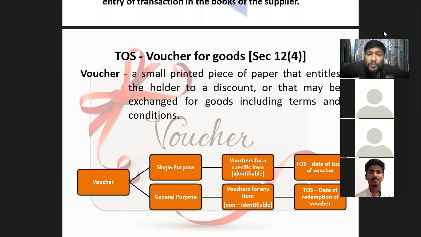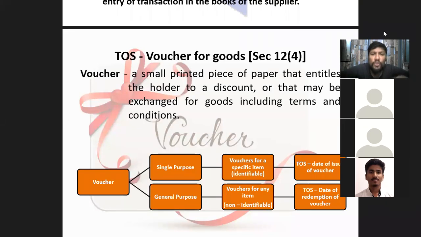So when it's a single purpose voucher, your voucher is only for a particular item and it is identifiable. आपको पता चल जाएगा कि voucher आप क्या खरीदने वाले हो. But general में आपको ये पता नहीं चलने वाला है कि कौन सा goods हमारा customer लेने वाला है करके. So here your time of supply is definitely going to differ. So when it's a single purpose voucher, your time of supply is going to be the date of issue of that particular voucher. So जिस दिन आपने voucher issue किया हुआ है, obviously whenever a voucher is issued, there is a date and time stamp which comes on it, right? So ये date के हिसाब से हम time of supply count करने वाले हैं. लेकिन general purpose voucher में जिस दिन आप वो voucher को redeem करोगे shop में जाके,